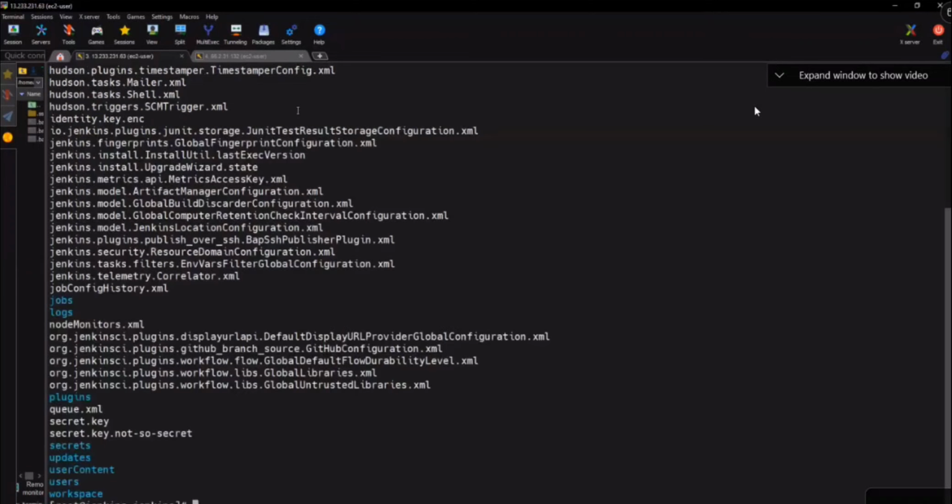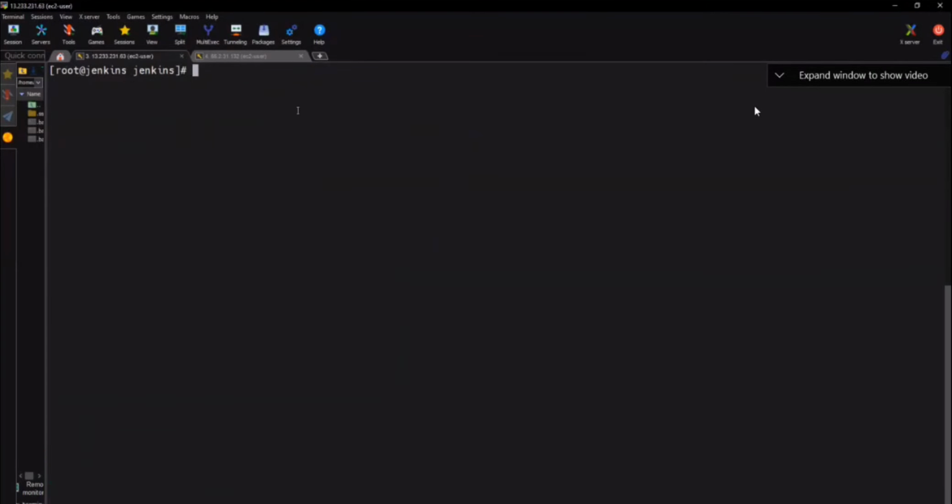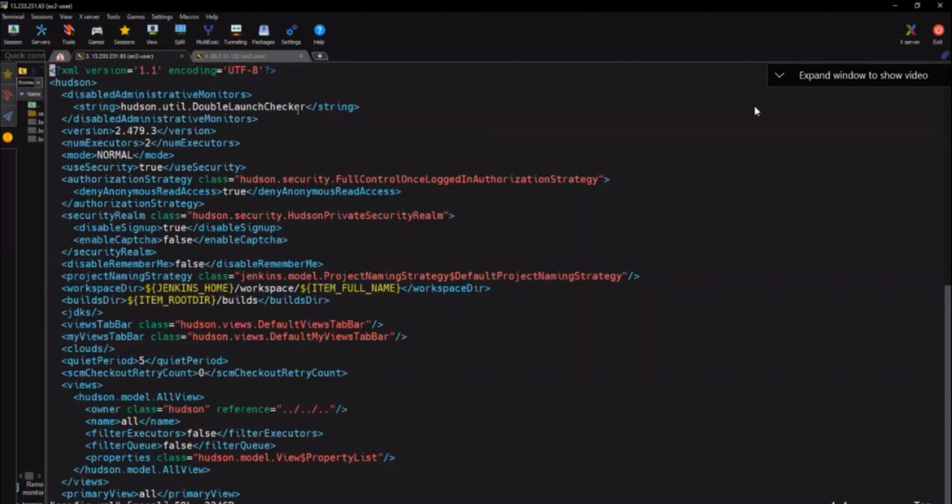So if you go here in Jenkins, there are again so many. Somewhere config.xml will be there. How to find out? Okay, no problem. Directly you can go for the config.xml file. Here there is something called user security. Do you see this here? User security. You need to put false. That's it, and then save it. If you set it to false and then restart Jenkins, it will not ask for the password.